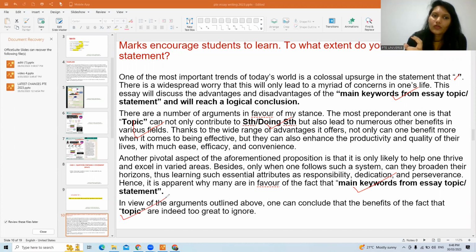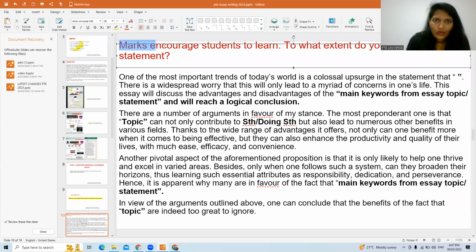Lastly, in the conclusion, you need to write the topic. That's clear. Now, first of all, let us understand what the statement is. Marks encourage students to learn. This is the statement. So you just need to write the statement in the introduction.